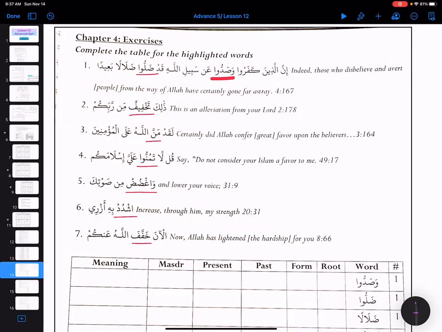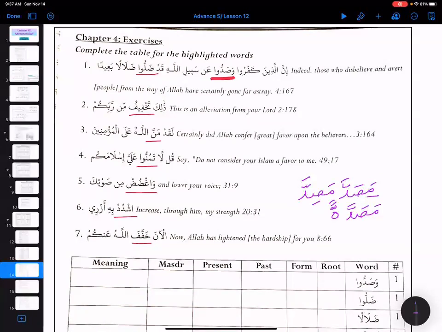One is with meem and then fatha, masadda. Masaddi. And masaddatan.